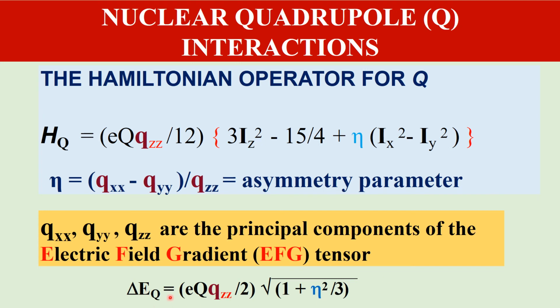The expression to calculate the quadrupole splitting is delta E_Q equal to eQ V_zz divided by 2, times the square root of 1 plus eta square divided by 3. Using this equation, the nuclear quadrupole splitting is theoretically calculated. From the experimental spectrum, the nuclear quadrupole splitting is also obtained.